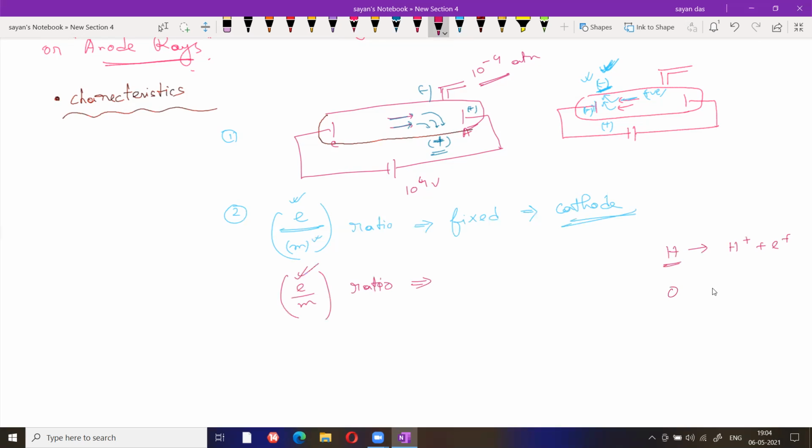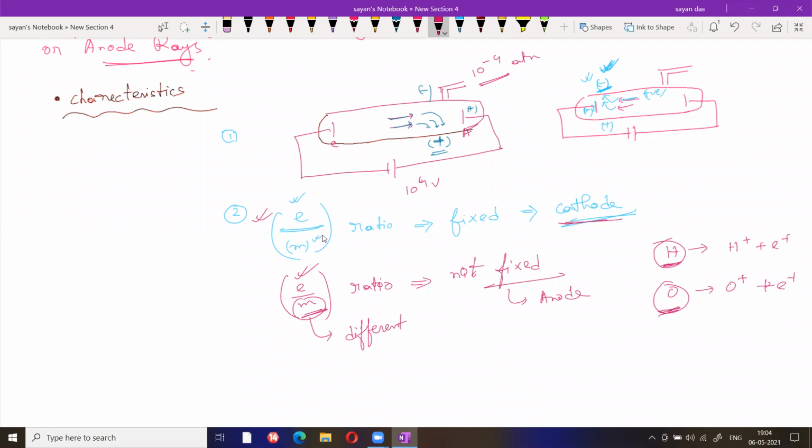If you take oxygen gas, then it dissociates to O plus, O minus, e minus. Definitely the H plus mass and the oxygen mass, hydrogen and oxygen mass is different. If the mass is different, this ratio is different. So we can say the e by m ratio is not fixed for anode ray.